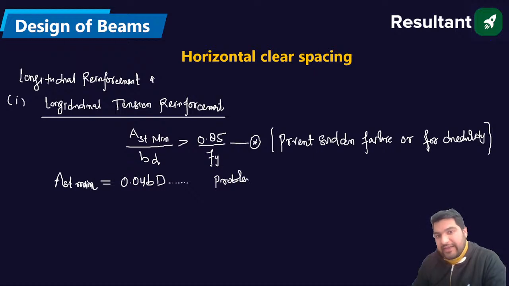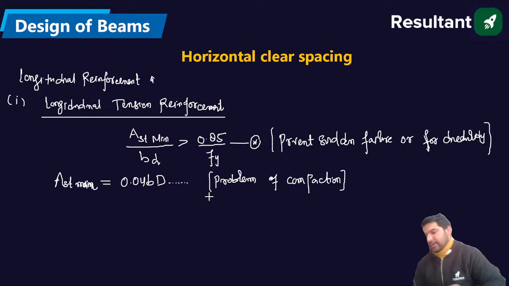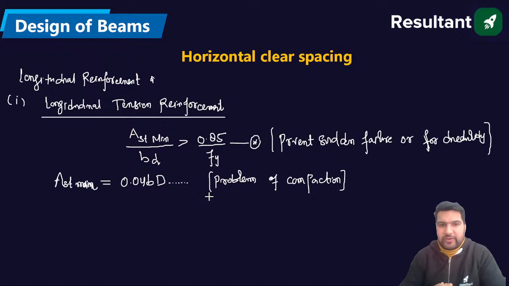So we are limiting the AST. This limit is provided for the problem of compaction. Absolutely fine, problem of compaction.